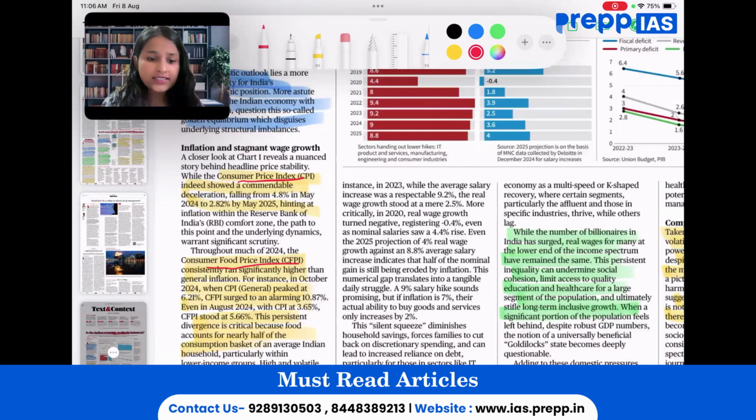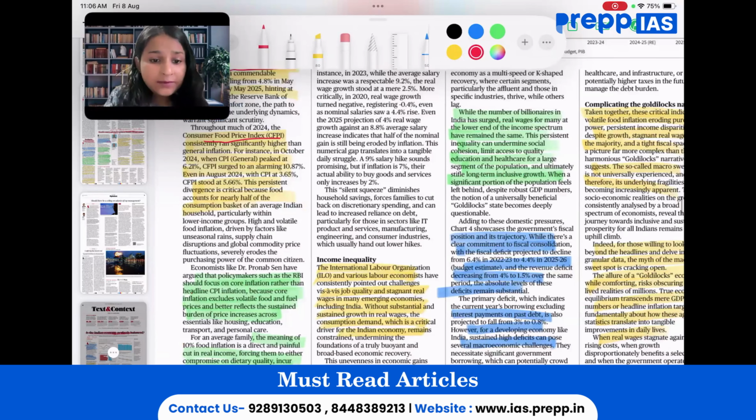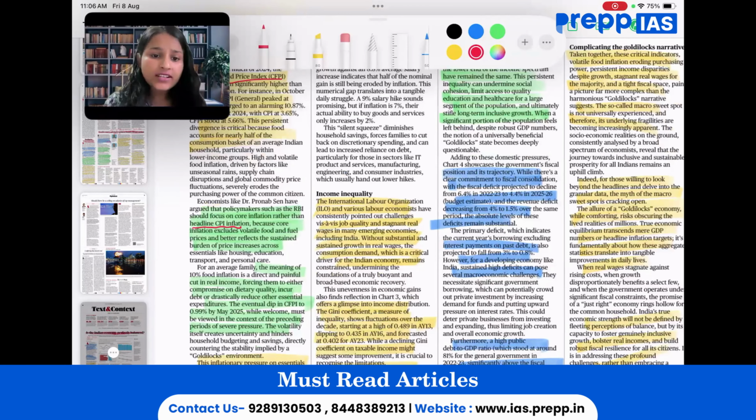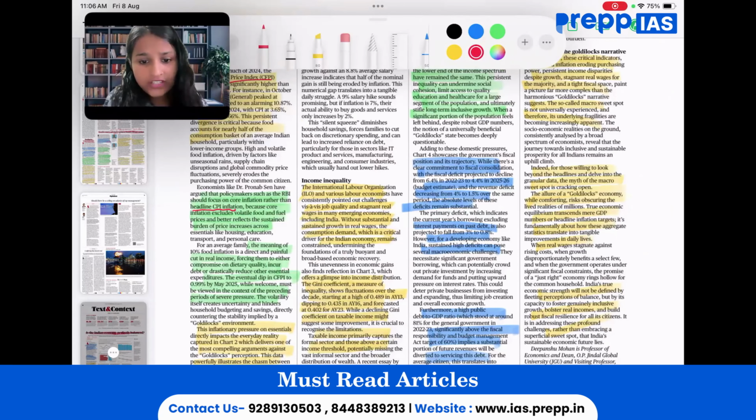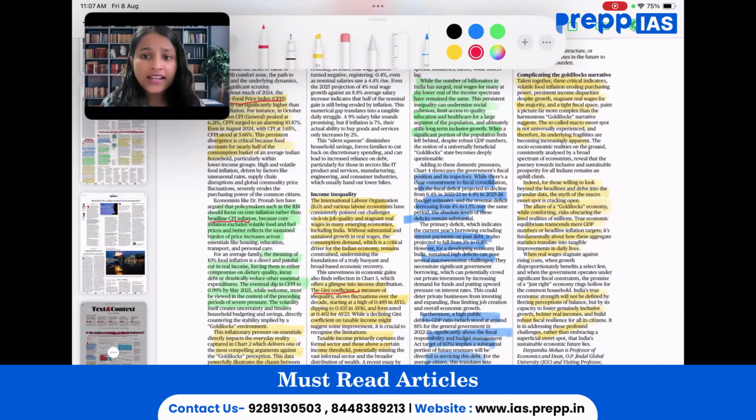What is it? Then we need to know the difference between core inflation and headline inflation. Then other areas that we have to keep in mind is what is Gini coefficient. Then tax to GDP data that we have.